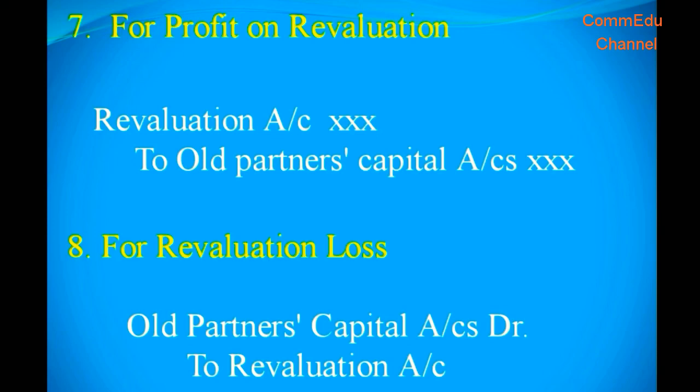Once again I repeat it. In revaluation ledger account, an increase in the assets and decrease in its liabilities is credited because it is a gain. A decrease in the value of assets and increase in its liabilities is debited because it is a loss.